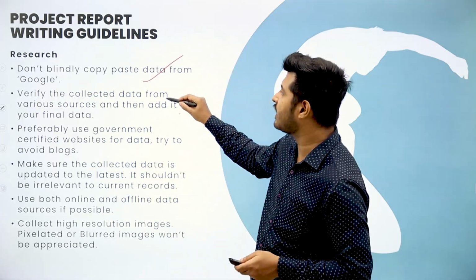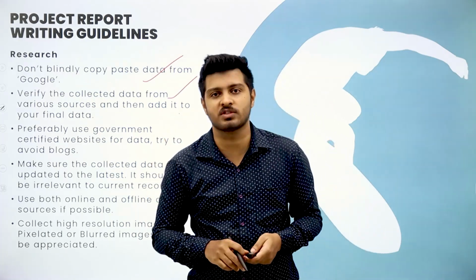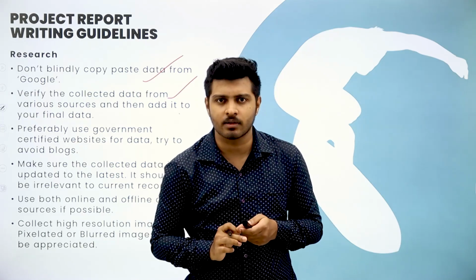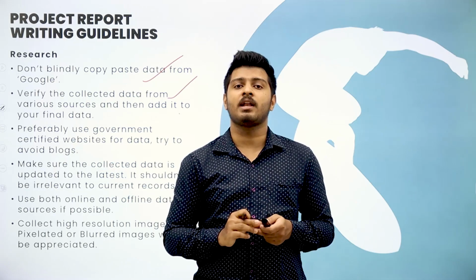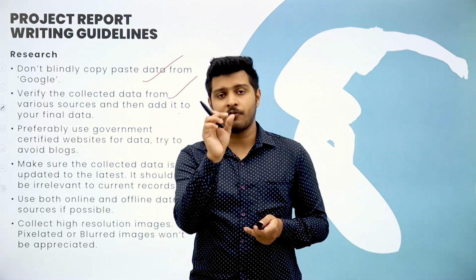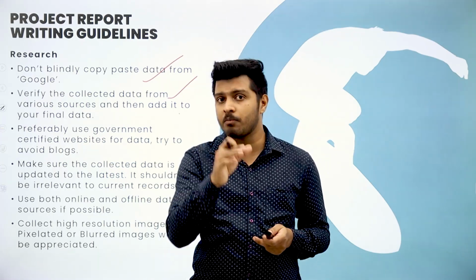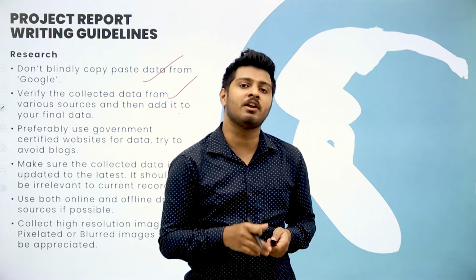Now, second thing is to verify data. Always verify the collected data from various sources. For example, if you read information from a particular site, I'm not saying that it is 100% wrong. What I'm trying to say is that if it is a blog post, or a third party or private website which is not owned by the government, they are not obligated to pass on the right information.